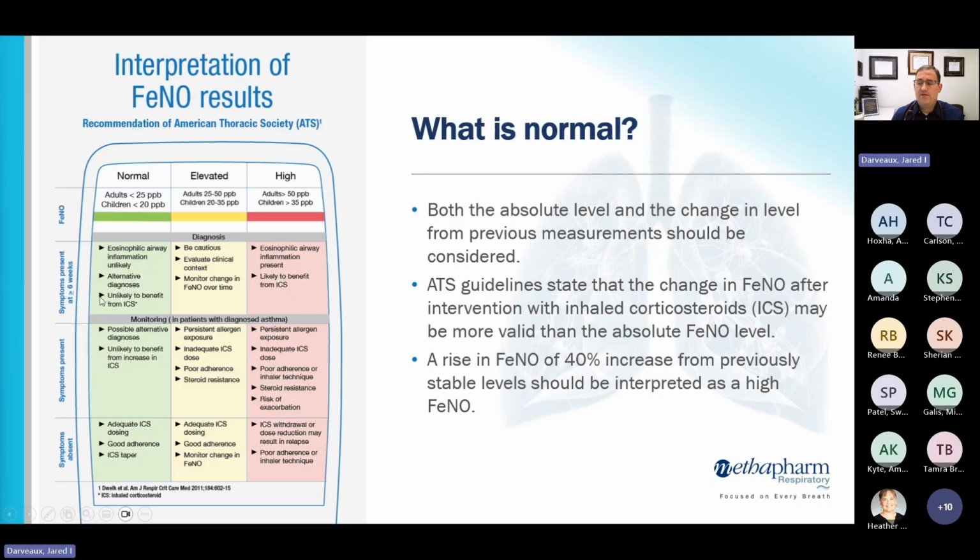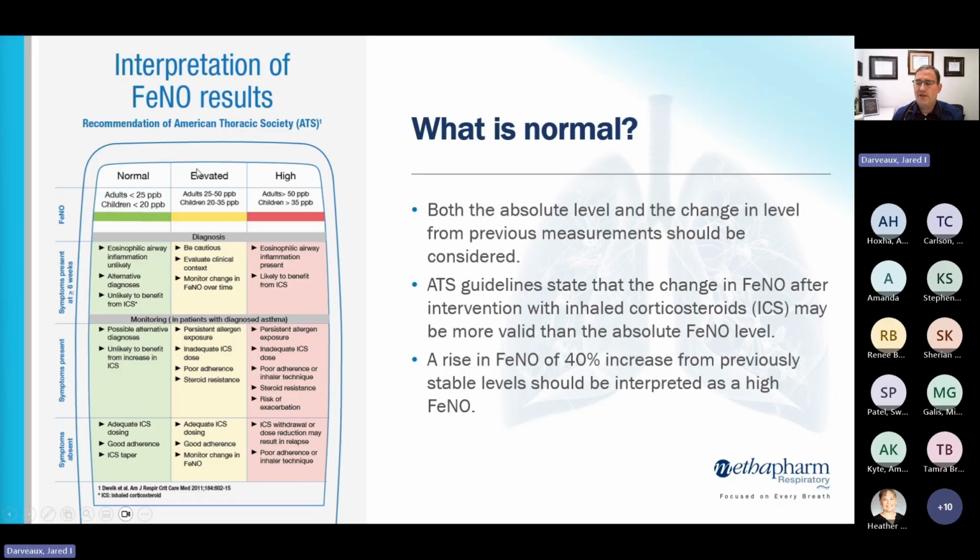On the left-hand side here, if they have frequent symptoms and their ENO is normal, maybe it's not type 2 inflammation that's driving that. Maybe there are alternative diagnoses. Maybe there's other factors involved in their symptoms. And then if they have a high ENO, despite having not a lot of symptoms, maybe they're not taking their medication correctly. Maybe they have poor adherence. But if you take away inhaled steroid in that patient, they're more likely to develop problems.